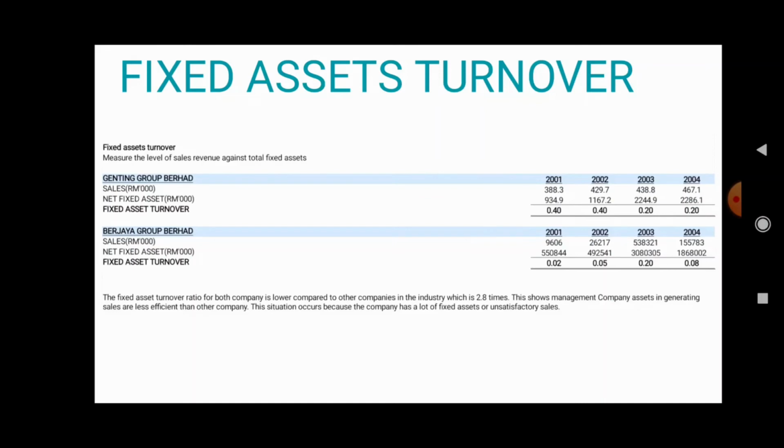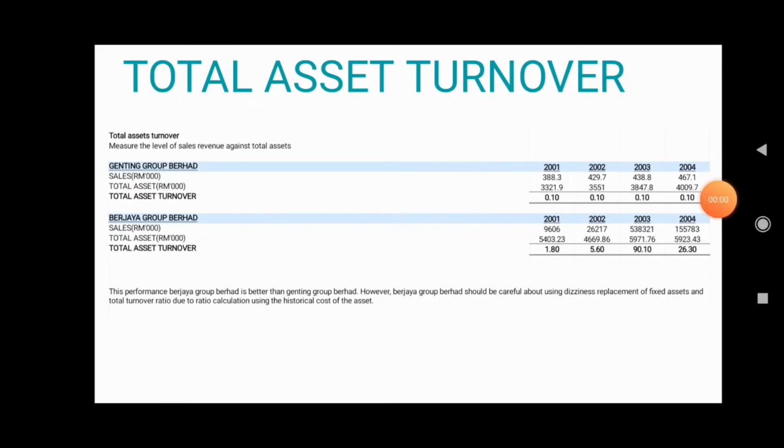Therefore, it is important for a company to compare its assets over the years. This comparison will indicate whether the company is performing better or worse than others. Next, total asset turnover. Total asset turnover measures the efficiency of a company's use of its assets to produce